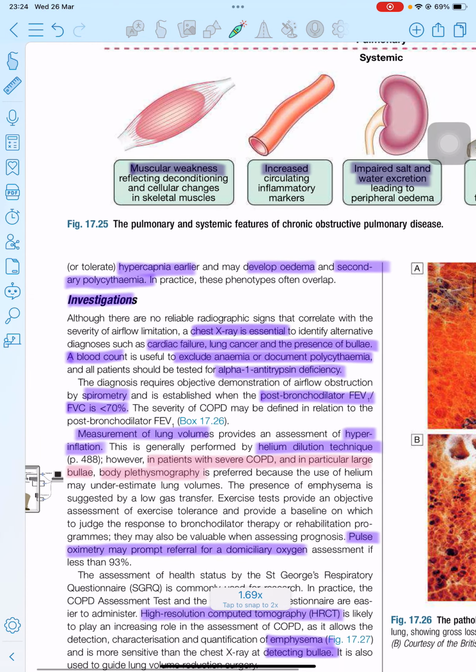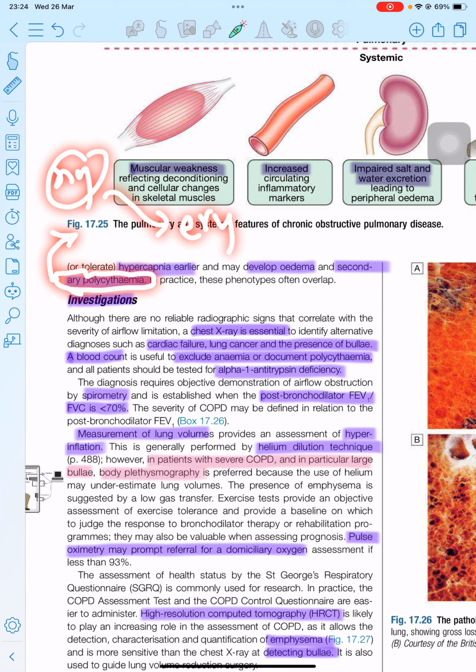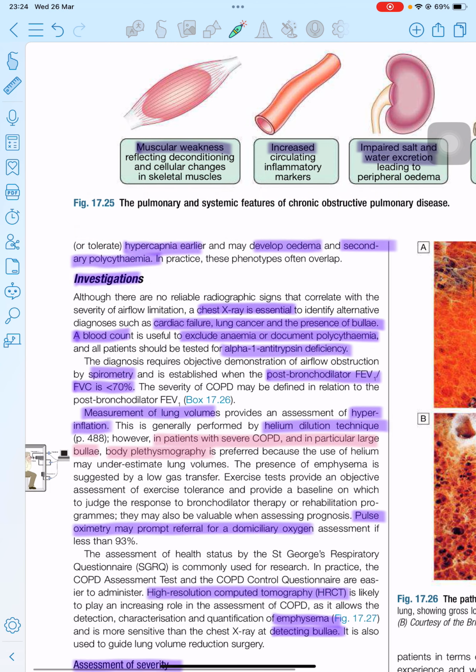In the patient, they may develop polycythemia due to a reflex action against hypoxia, which causes an increase in erythropoietin from the kidney, which later causes an increase in blood cell levels that manifests as polycythemia.